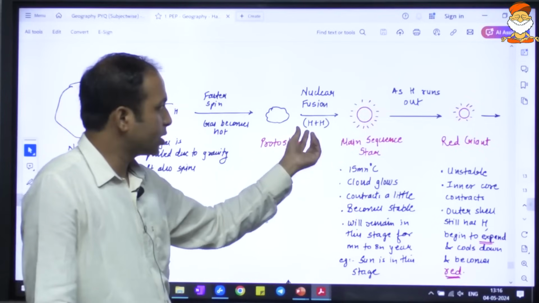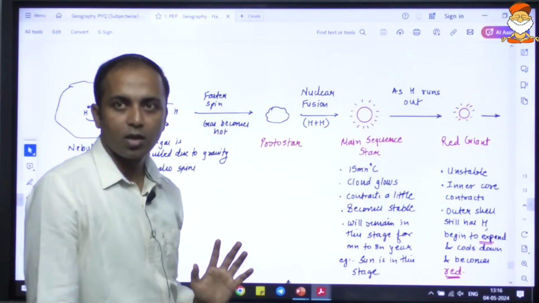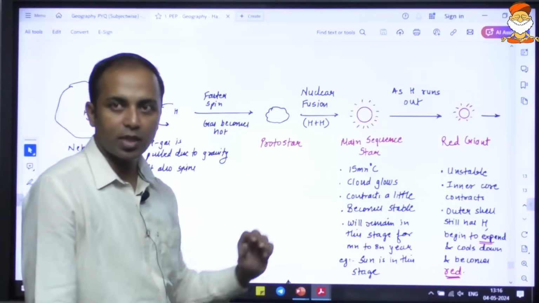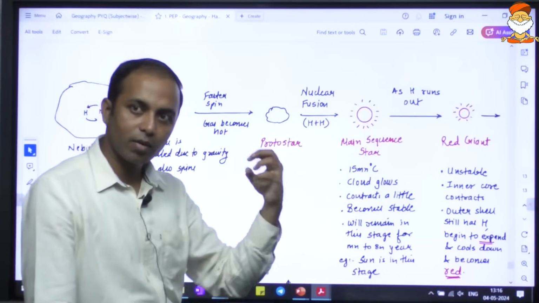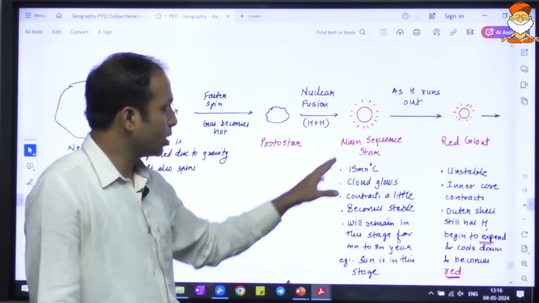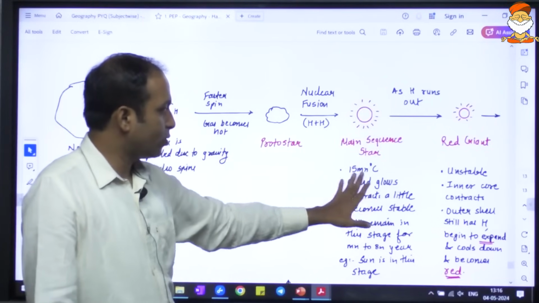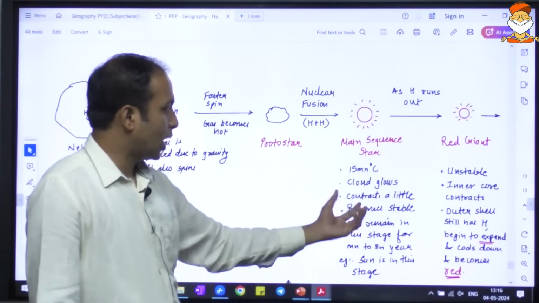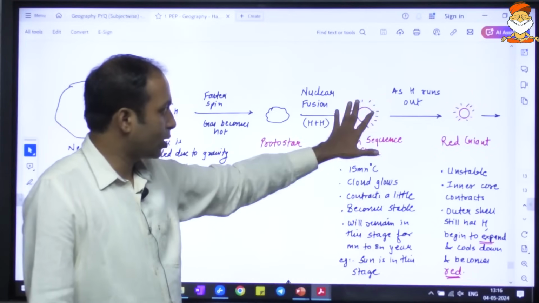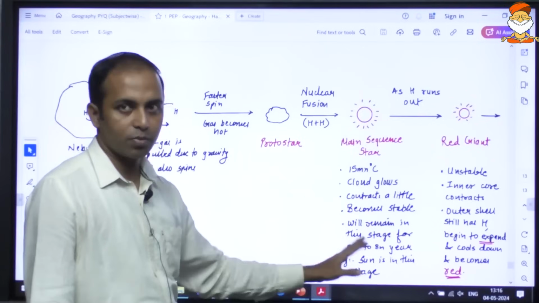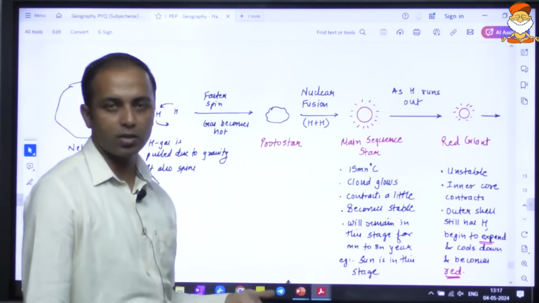After that, the helium fusion reaction will start taking place, and then a much heavier element will be produced. At the same time, a huge amount of energy is released. When it is a main sequence star, it is relatively very hot and glows, and there is a little bit of contraction, but it is a more stable star and it will remain in this stage for several billion years. For example, the sun is expected to be there for 5 billion more years.